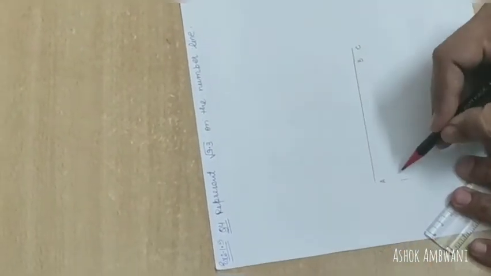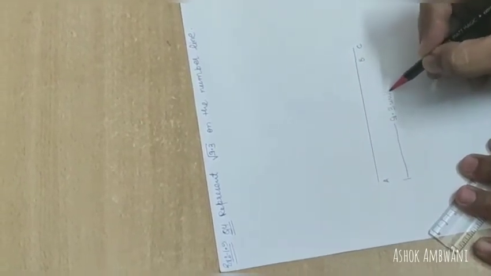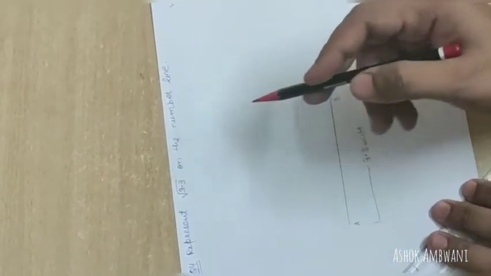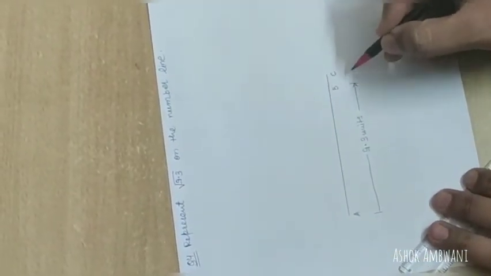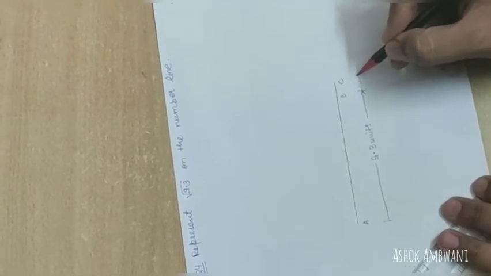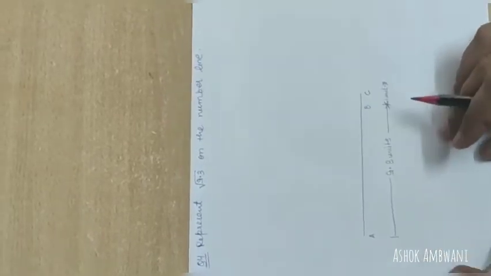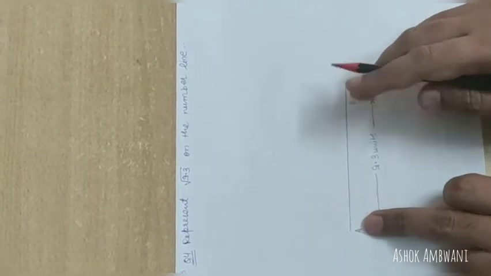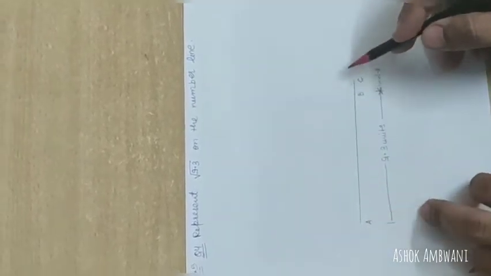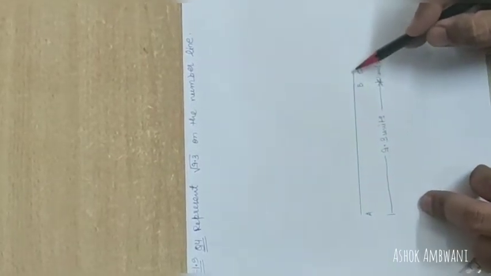Clear? So this much is your 9.3 units. Because over here centimeter is not given, that's why we are writing it as units, and this is your 1 unit from B to C. Okay, now considering AC as the diameter, we need to draw a semicircle. Considering AC as a diameter, we need to draw a semicircle.